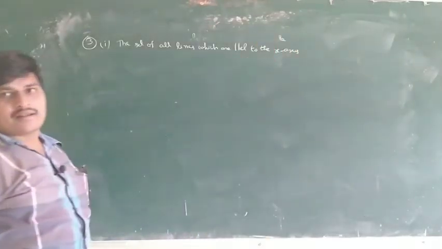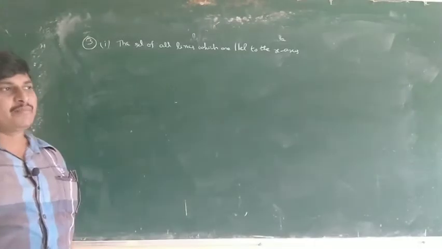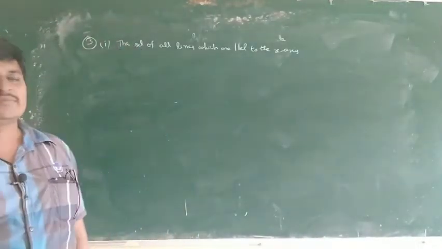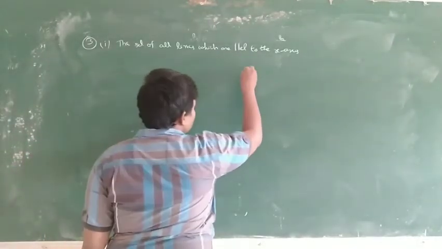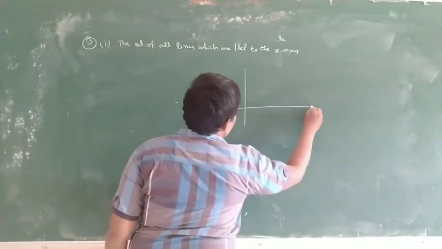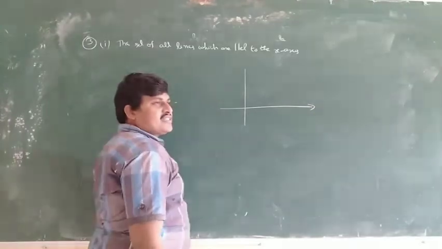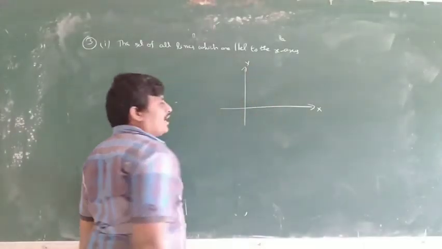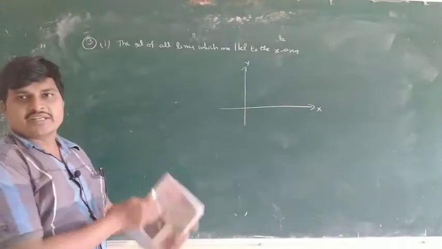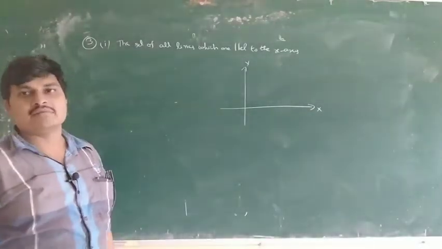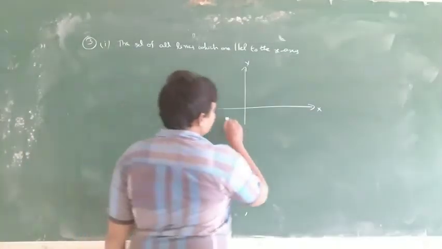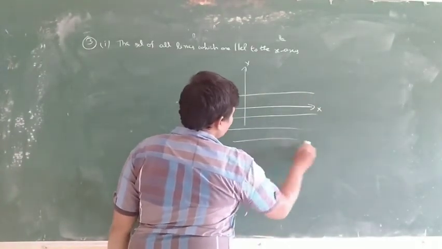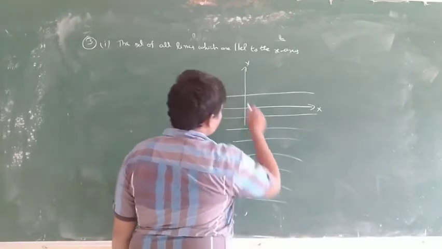How many lines are parallel to the x-axis? For example, this is the y-axis, this is the x-axis, and this is a line parallel to the x-axis. How many? Infinite lines: 1, 2, 3, 4, 5, 6 and so on.